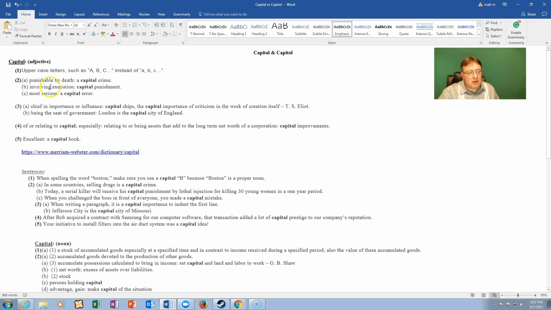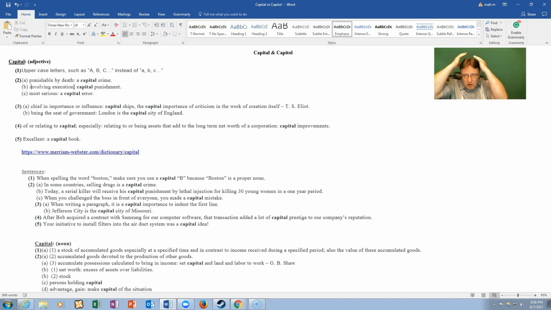Letter B, involving execution. So if you commit a capital crime, you will receive a capital punishment, something that will involve killing you. Some places they hang you or shoot you, inject poison into you, like in the United States we call that lethal injection.